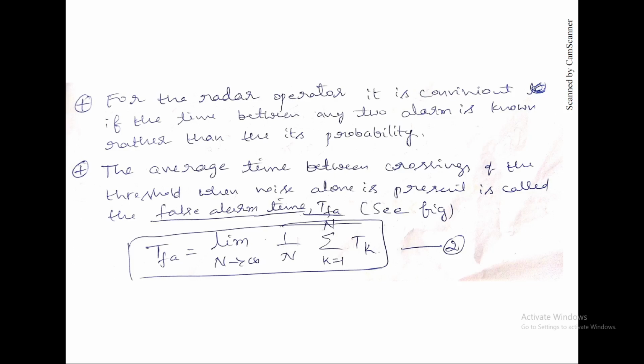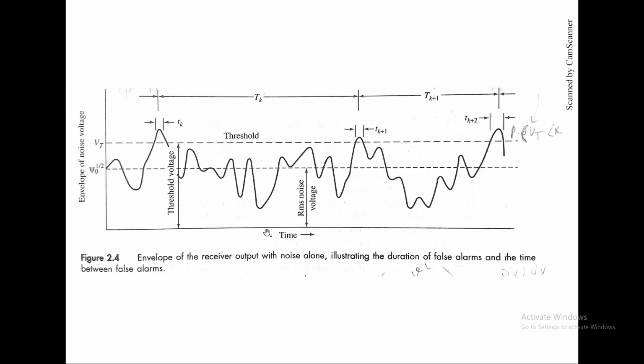That average time TFA is equal to the limit as n tends to infinity of 1 by n, sigma k equals 1 to n, Tk. That is the average, right? Basically, average is the sum divided by the number of things. We can observe a graph here where there is an envelope, that is noise alone. No signal component is present. This envelope is due to only noise. You can see there are a few peaks that are crossing the threshold level.